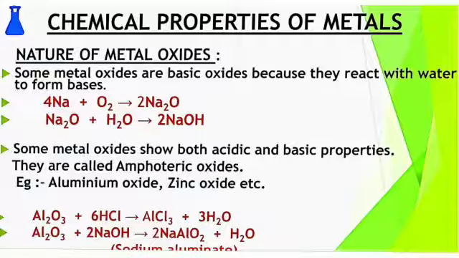So these amphoteric oxides show both acidic and basic nature. Amphoteric oxides react with both acids as well as bases to form salt and water. Here aluminium chloride is also a salt, and sodium aluminate is also a salt.